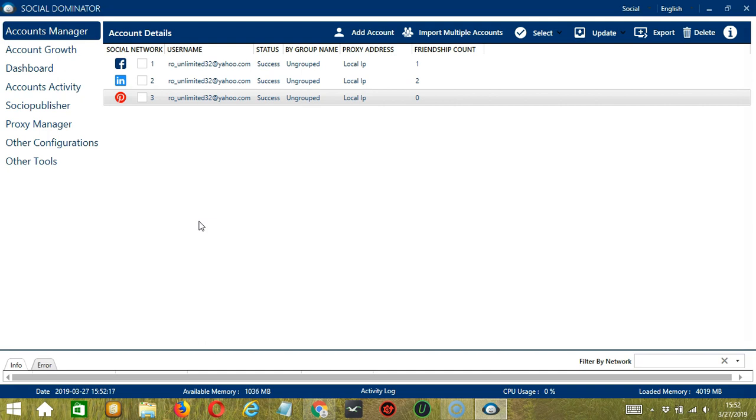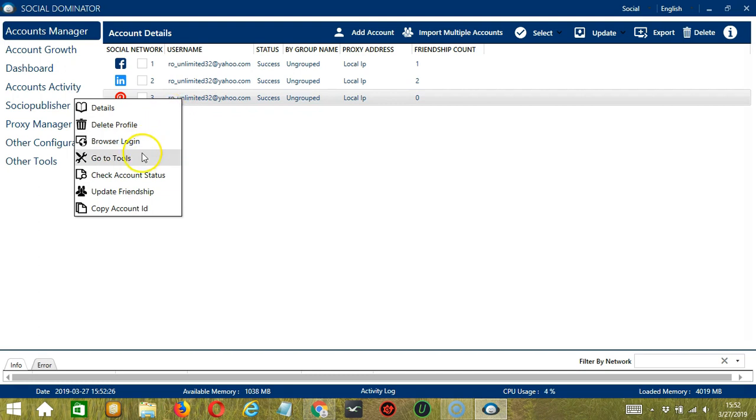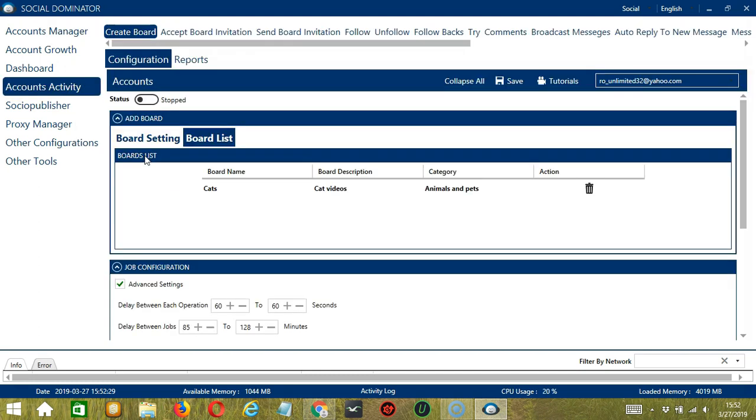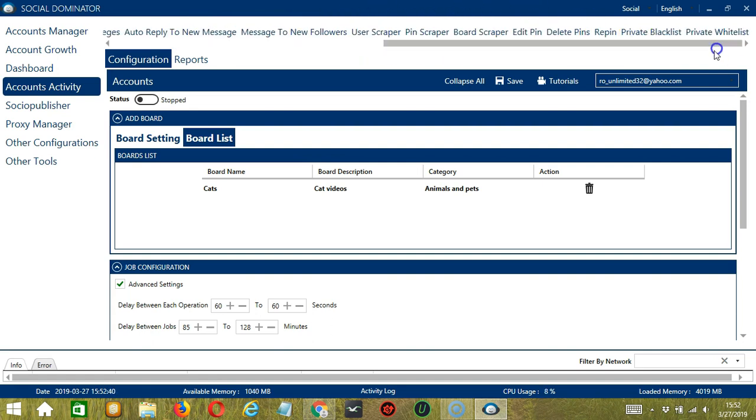Let's start with the Accounts Manager screen from where we can navigate to configure the accounts. To do that, right-click on your Pinterest account and hit Go to Tools. It will take you to the account configuration screen. You can also see the available activities which can be automated on Pinterest through Socinator. Let's scroll to the right and click Private Whitelist.